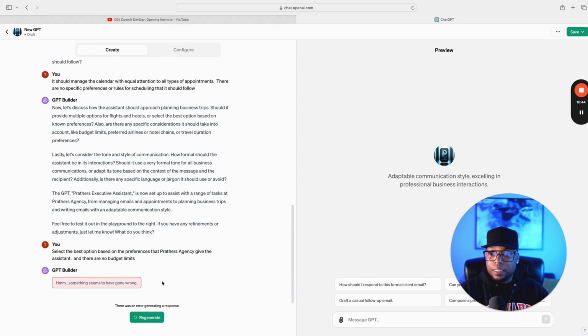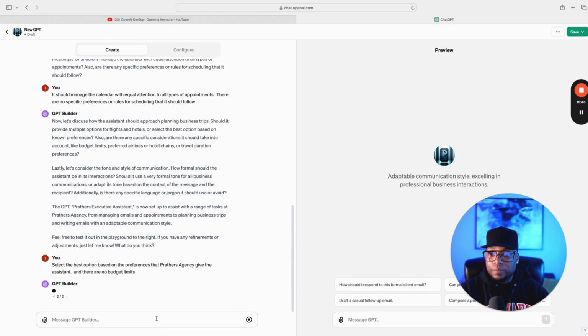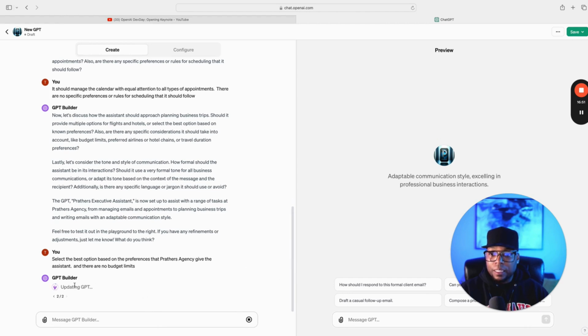and let's see what it says. Something went wrong. Regenerate. Sometimes it does this, so don't worry about it. And it's updating the GPT. So again, these GPTs are in beta. It's doing its wrenching thing. I'm just having fun with you guys. All right, and let's see what it does.